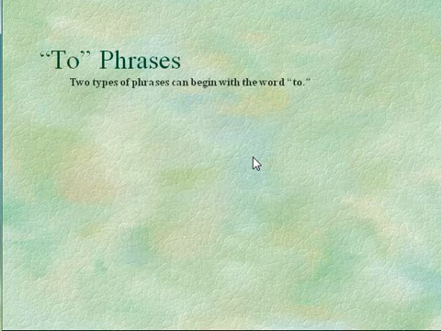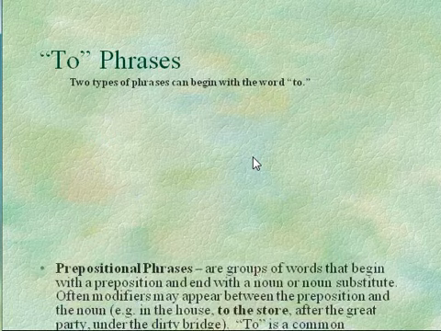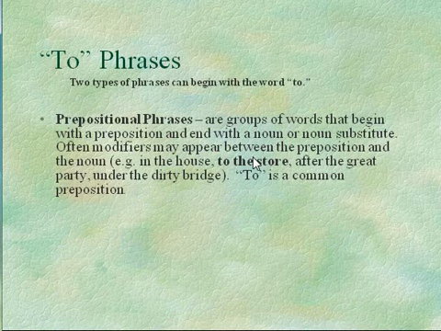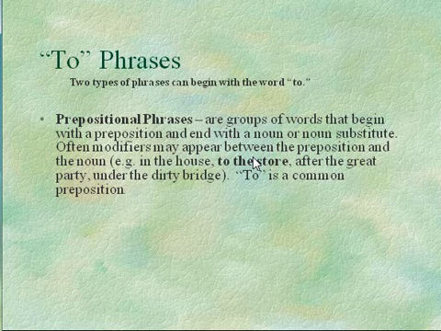We actually have two types of phrases that begin with the word "to." The most common one is the prepositional phrase. You looked at a whole bunch of prepositions already, words like in and around and under and above and after. Just a ton of words that are prepositions, which are locational words. But prepositions always work with nouns or noun substitutes to make a phrase, a group of words that do a job. Don't forget, prepositional phrases work like adjectives, they work like adverbs, and they work like nouns, but very rarely.